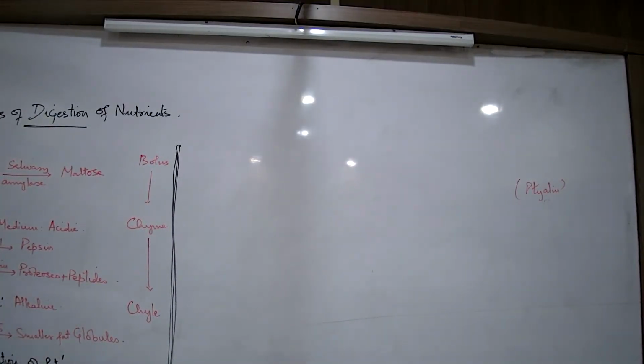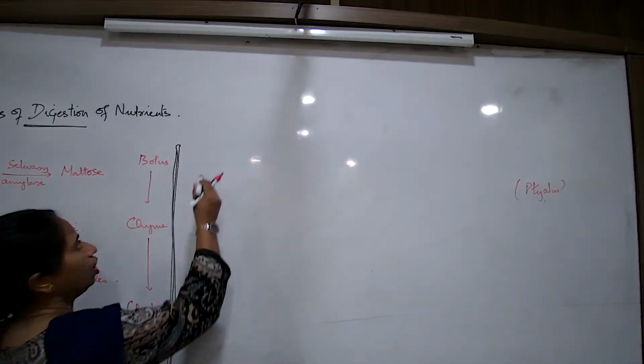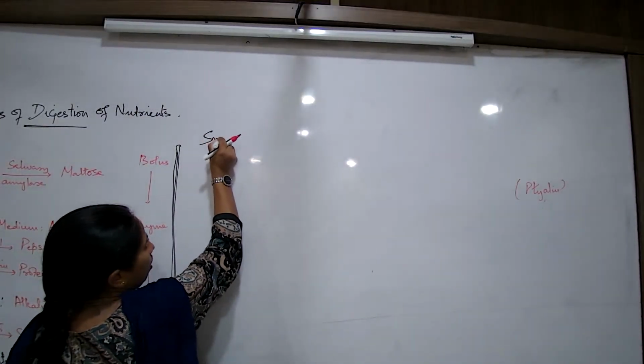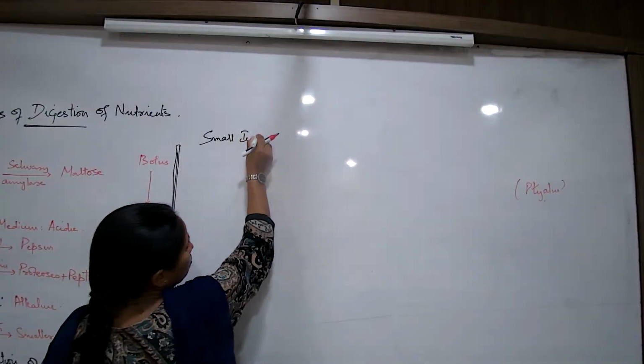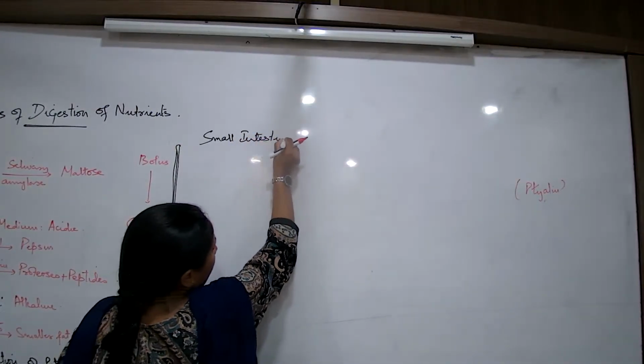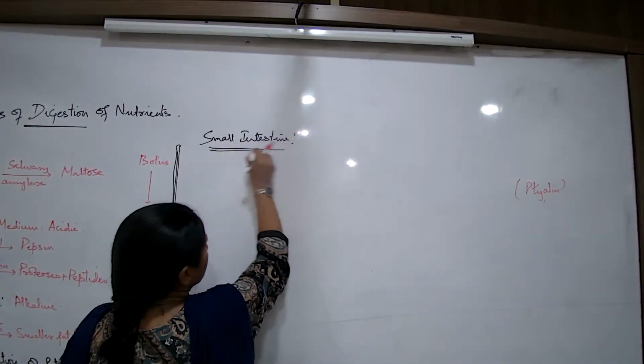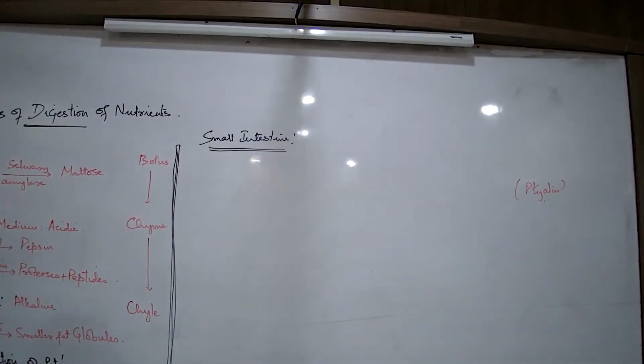So did we talk about one step of carbohydrate, one protein, one fat digestion? So we will again continue with digestion in the small intestine. Now, as we are talking about the process of digestion in the small intestine, I am sure that this particular process is taking place in the duodenum. Digestion is still continuing in the duodenum, now with the help of pancreatic juice. This is a step which is being carried out by the bile juice.